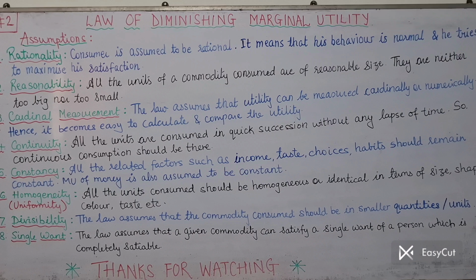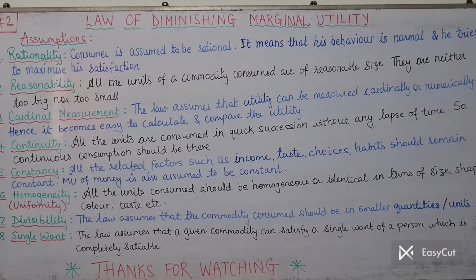And even if the unit is too small, then we may get fed up. Eating one unit after another, one unit after another, we can't keep consuming more and more, and we won't get much utility and cannot satisfy ourselves with that consumption. So that's why it is better to have a reasonable size of unit.